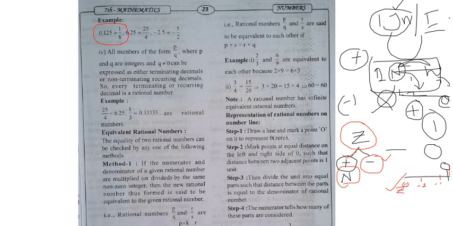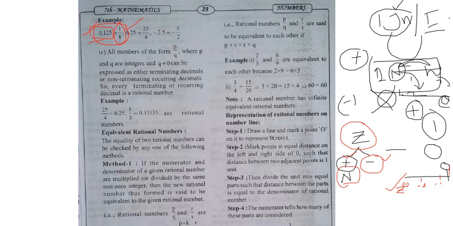This 0.125 is nothing but what? Is it a decimal number or not? Yes. Now this is what? 1 by 8 is what? Fraction. Decimals and fractions. Here one more point came. This is called decimal and this is called fraction.